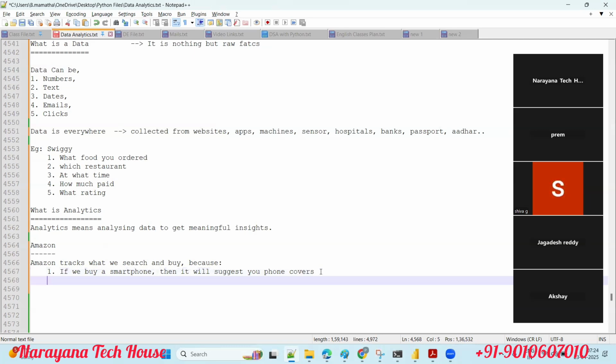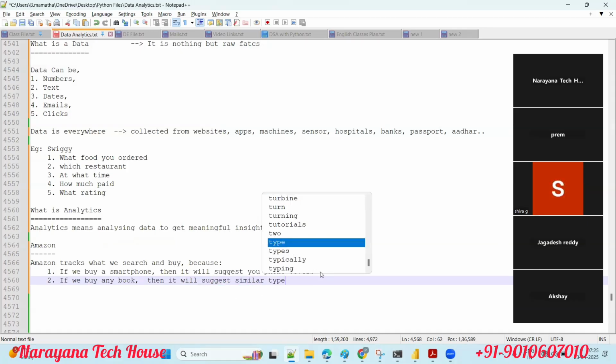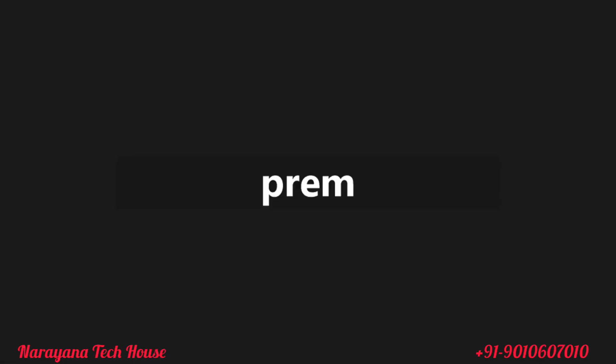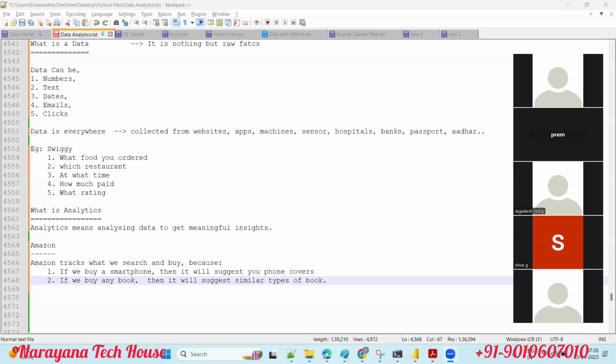Suppose you buy any book, then it will suggest similar types of books immediately. They don't leave you with one book, guys. They try to make you buy multiple books. Once you open the website, they don't leave you after just buying one book.